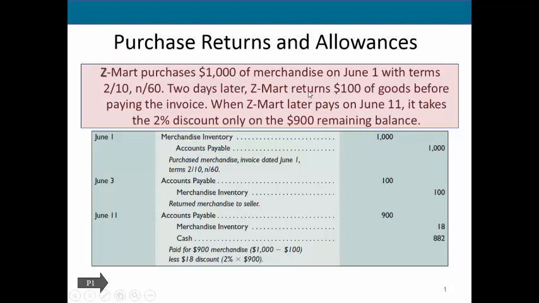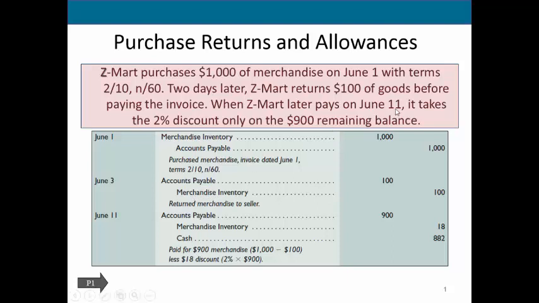Two days later, we returned goods worth $100, and we still have not paid the invoice. So 2 days later, June 3rd, we're going to return some goods. If we return them, we no longer owe for them. So first we need to reduce our accounts payable for that $100, and we also need to reduce the merchandise inventory for $100. So this is an example of a purchase return. We reduce the liability for whatever amount we return, and we take that inventory off the books, because in this case we've returned it and we no longer have it.